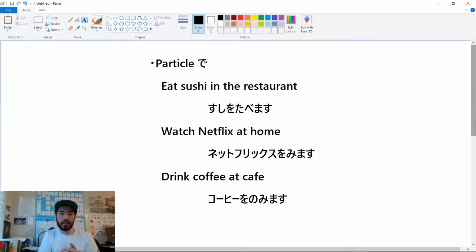Today I will be talking about particle de. So you need the particle de when you want to describe an action in a particular place.